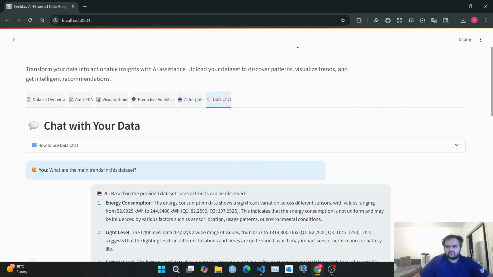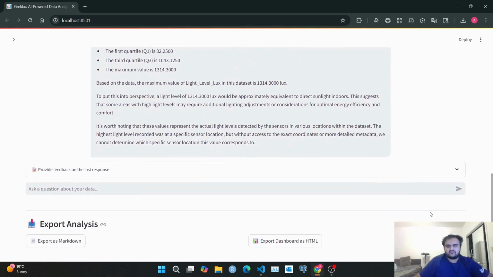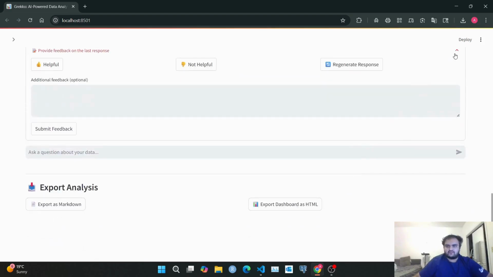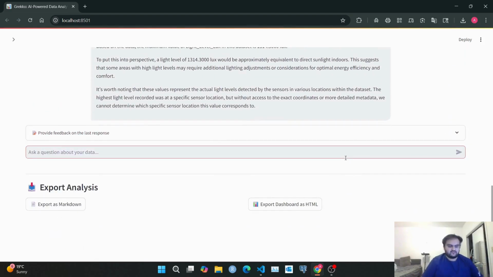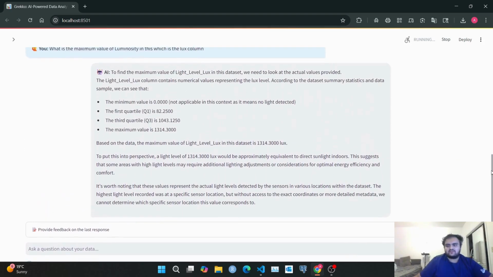Then a very interesting part again, and the most important part again, it's the chat with your data. So we can chat over here, like let's say I want to ask what else can you tell me about luminosity? It asks the question. Meanwhile, an AI generates an answer. Since the whole thing is running on my computer, it takes a bit of time to have the LLM do all the work. So I'll tell you a bit about the overview of the project.